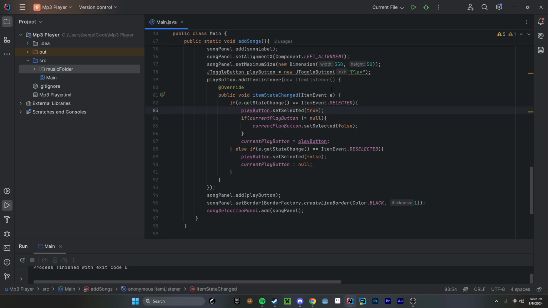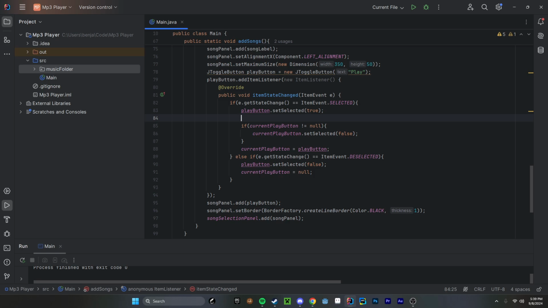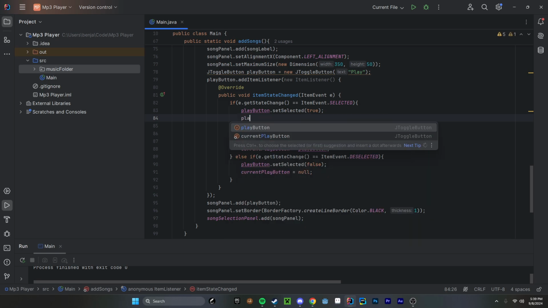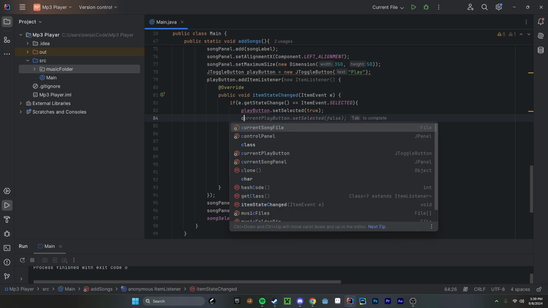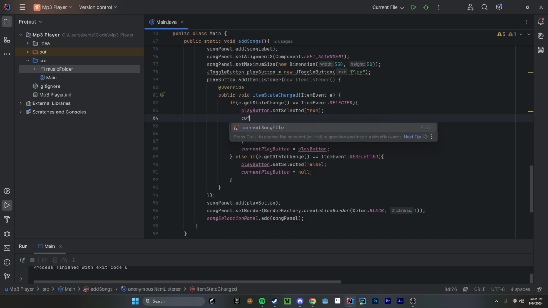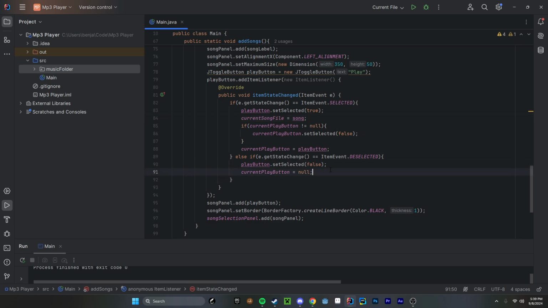Alright, so right here, you want to set the current song file. So current song file equals song. And then over here, we're setting our current song file to null, I believe.